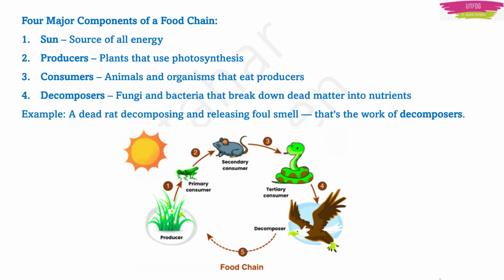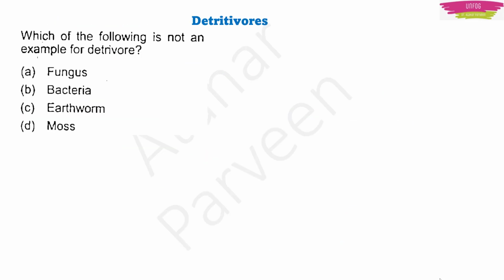On this note, I will show you another question. Which of the following is not an example of detritivore? Options are fungus, bacteria, earthworm and moss. See, first try to learn about the keyword detritivore, then go for understanding about fungus, bacteria, earthworm and moss. Then come back to the original question and give the correct answer.